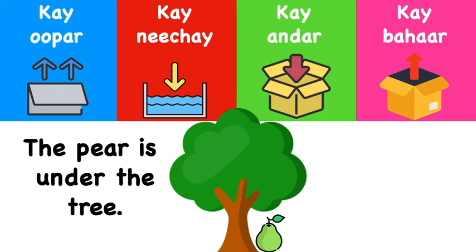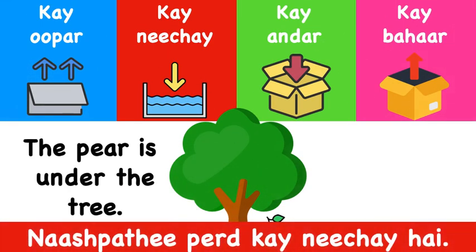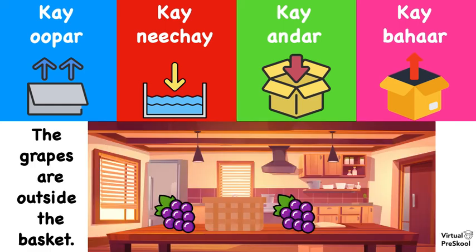The pear is under the tree. All right, let's take a look. नाशपाती पेड़ के नीचे हैं.